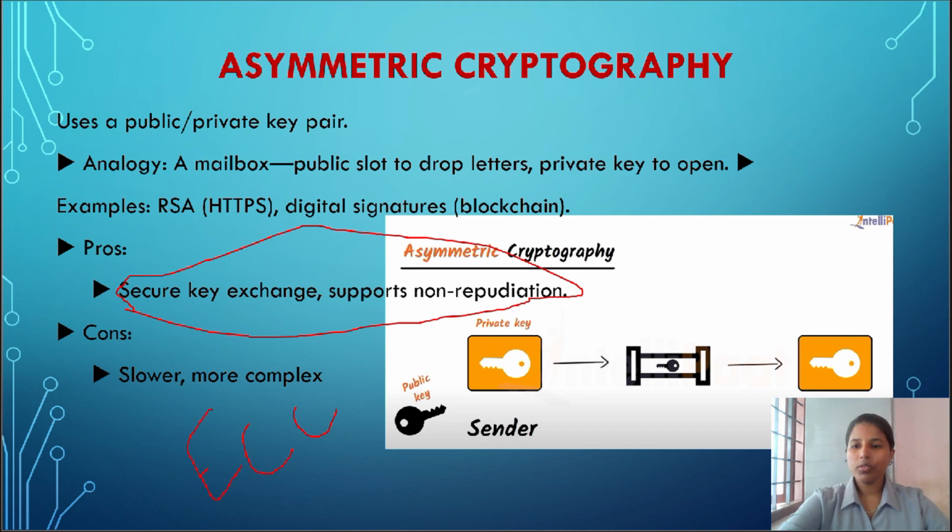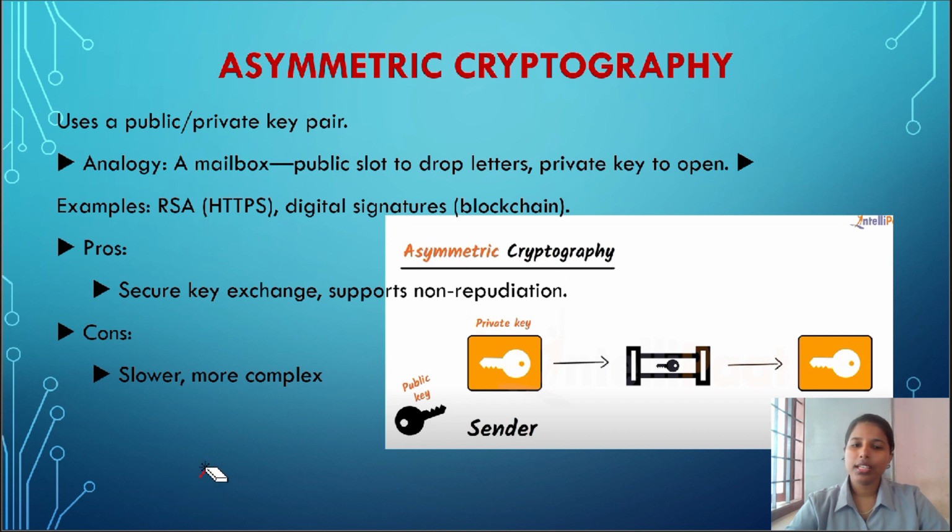When it comes to disadvantages, it is slower and more complex. Symmetric cryptography is fast because it uses only one key, but in this concept we are using two keys, so it is automatically slower and more complex. Asymmetric algorithms are computationally intensive, which makes them less suitable for encrypting large data.